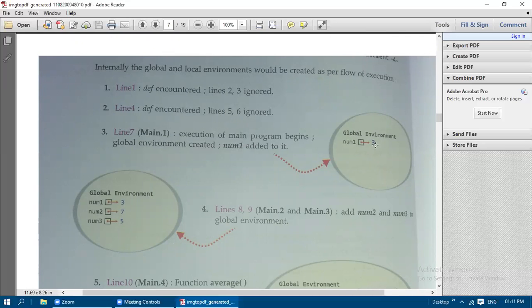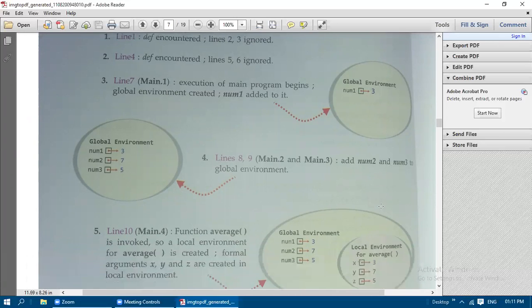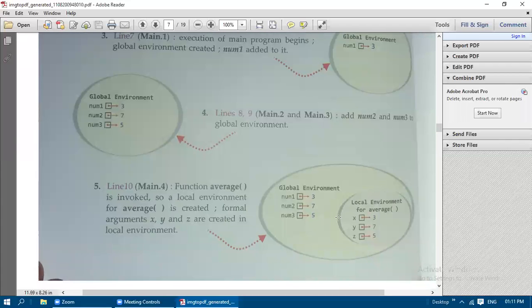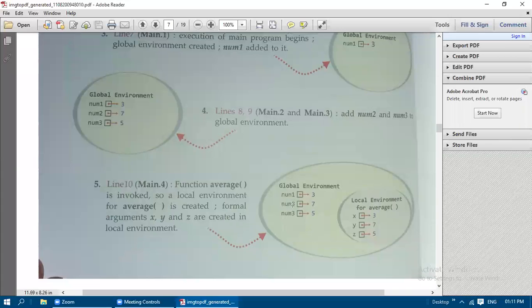So num1 is created in the global environment. Okay, it is going to be added to the global environment. At line number 8 and 9, when you execute, num2 and num3 are also going to be added to the global environment. They have the values 3, 7 and 5. So at main, the function average is going to be called.